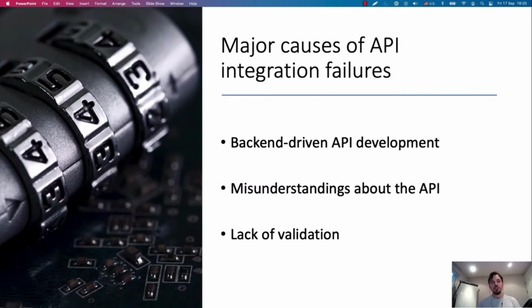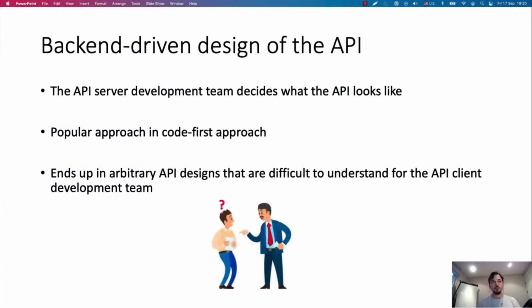Let me delve into each of these factors a little bit more in detail. So when we drive changes or the design of the API exclusively from the point of view of the backend, essentially what happens is we're not taking into account the requirements of our consumers when we build the API. This really shouldn't be like this, because as API developers, we are not building the API for ourselves, we're building it for our clients. So what the client development team needs for the API should be our most important concern when we are building the API.